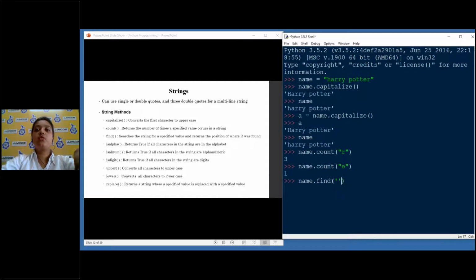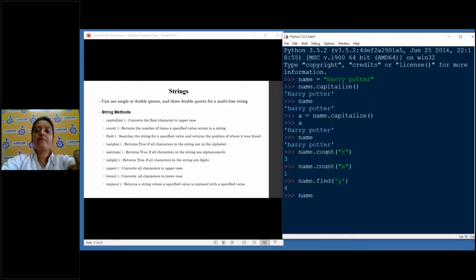Suppose I want to find the position of Y. Don't get confused about the double quotes and single quotes here. As long as I'm not using anything inside, this is all acceptable. Okay, what did I get here? 4. Start counting from this side: 0, 1, 2, 3, 4. You can see that Y is in the 4th position. Obviously, it is the 5th character, but when you count from 0, it is in the 4th position. So it is giving me 4 because of the position of the character in memory.